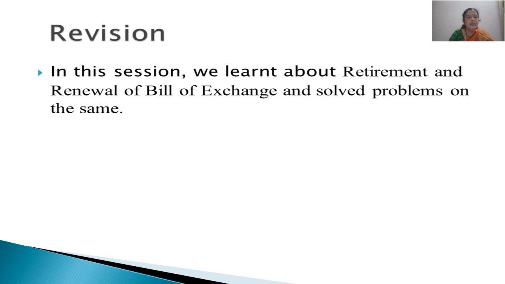So in this entire session we learned regarding two topics, retirement of the bill and renewal of the bill of exchange, and we have solved problems on both the topics.